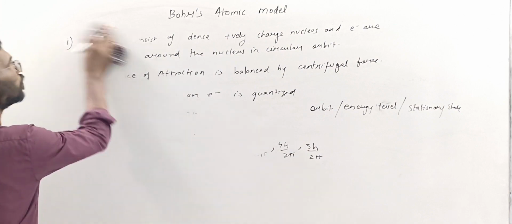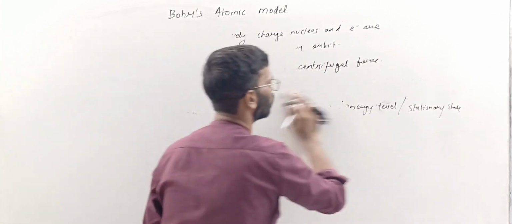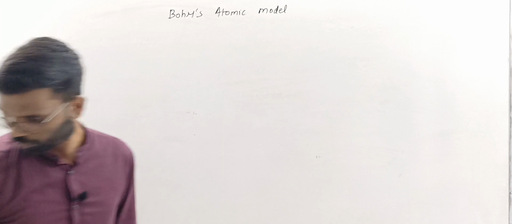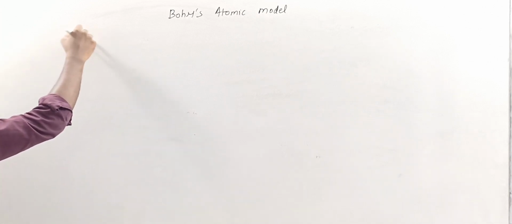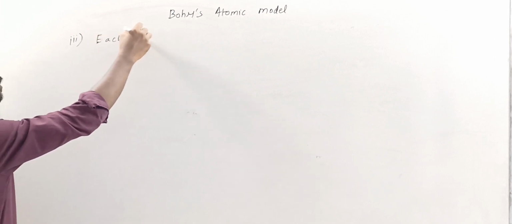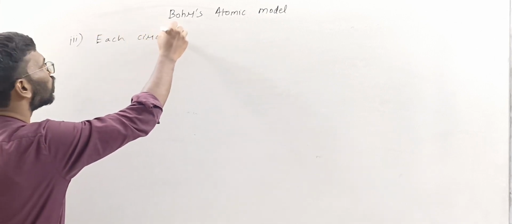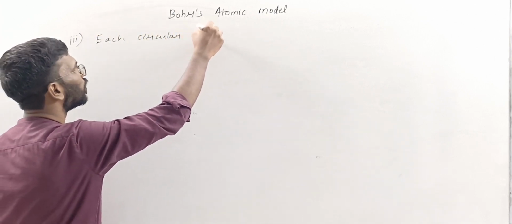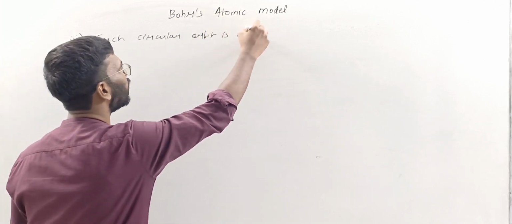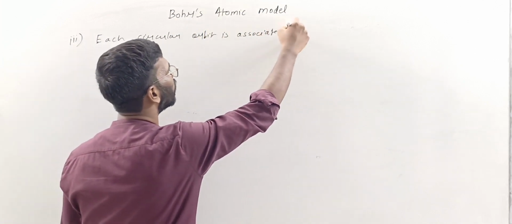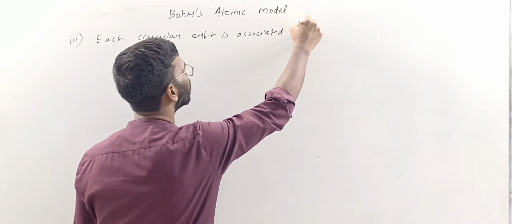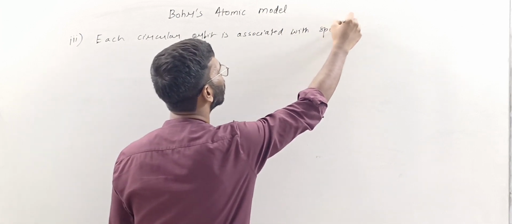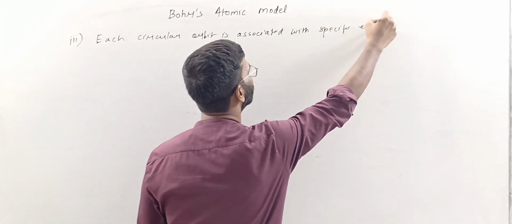Third, each circular orbit is associated with specific energy.